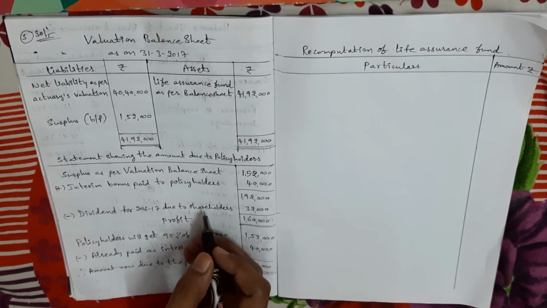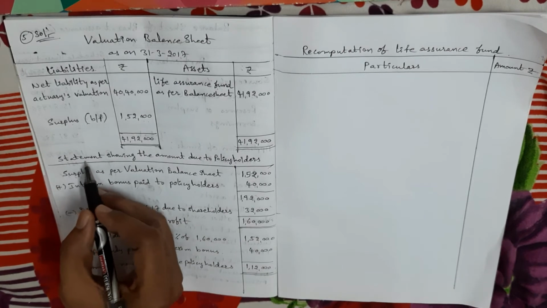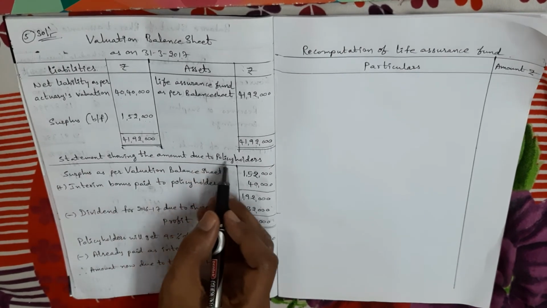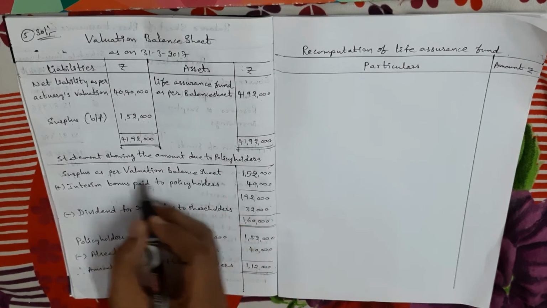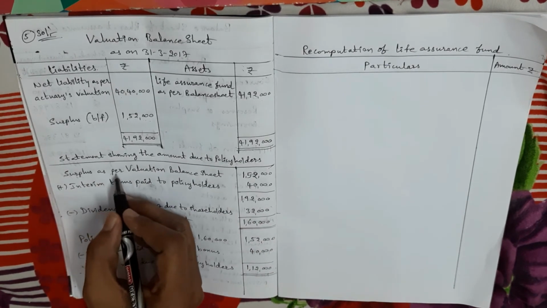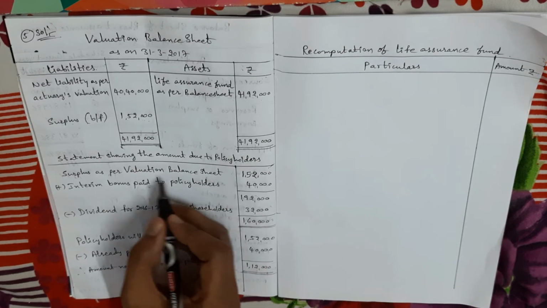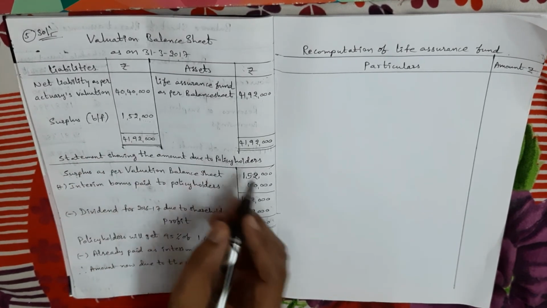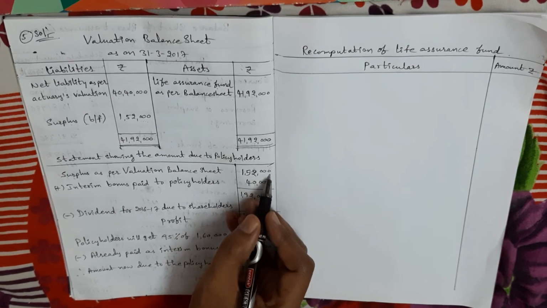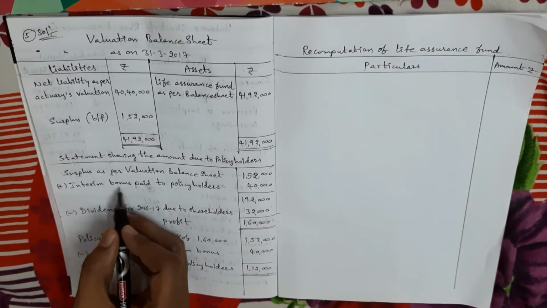After calculating the surplus amount, we have to do two adjustments. In the question, two adjustments are given. So next, the statement showing the amount due to policy holders. Here we adjust those two adjustments. First, I am taking surplus as per valuation balance sheet, 1 lakh 52,000. First adjustment, interim bonus.